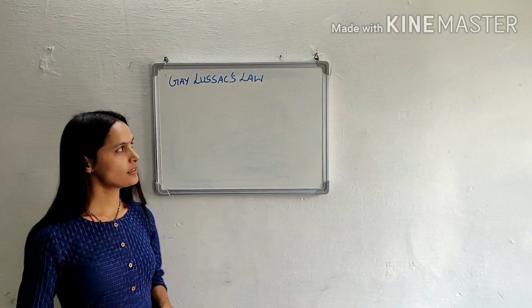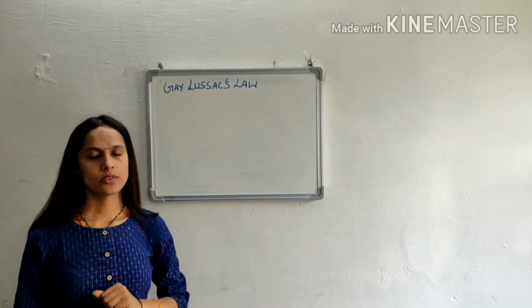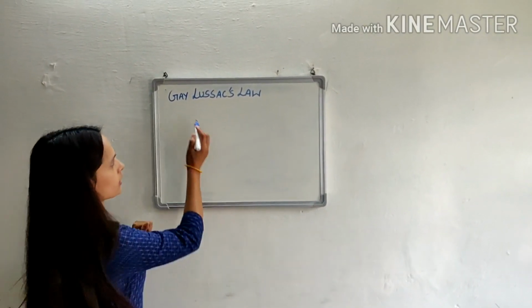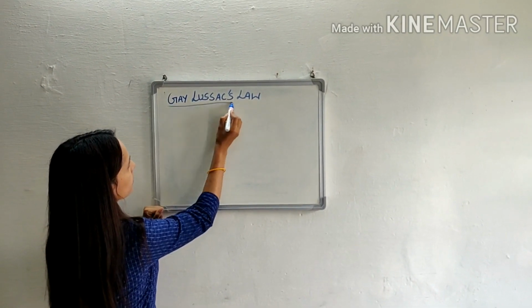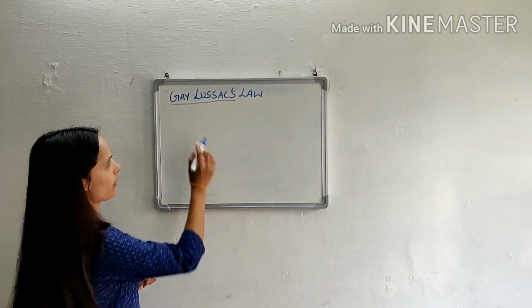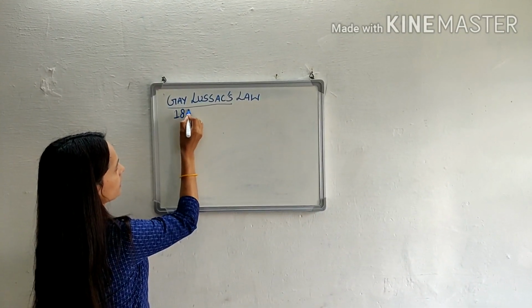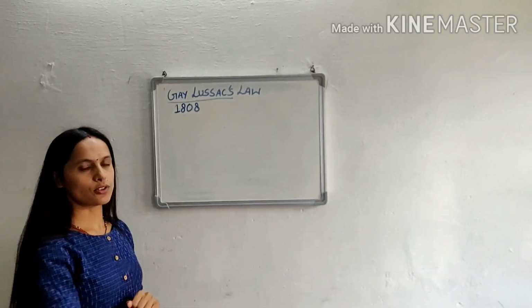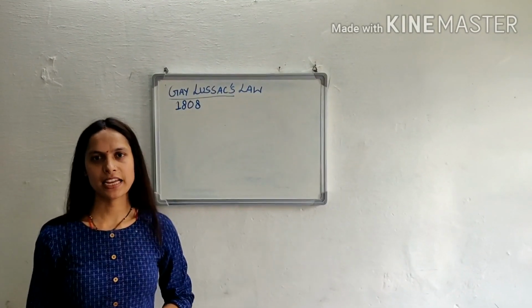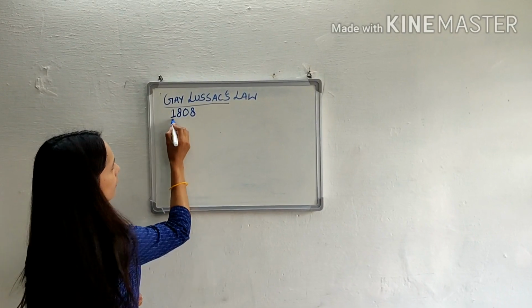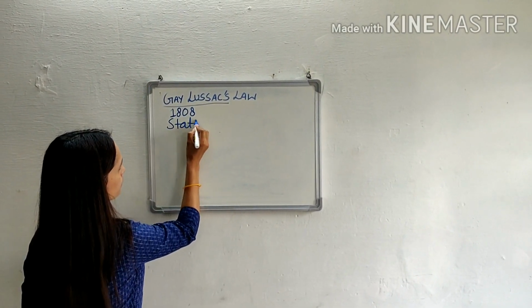So our next law is Gay-Lussac law. Now who postulated this law? This law was postulated by scientist Gay-Lussac. And when? In 1808. This law was postulated by Gay-Lussac in 1808. Now the statement of this law.